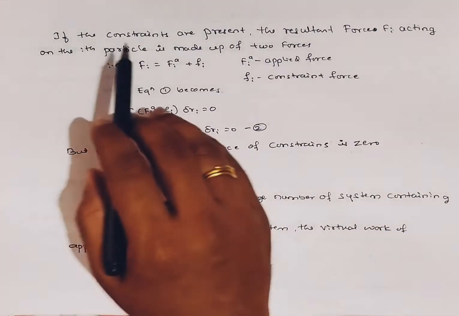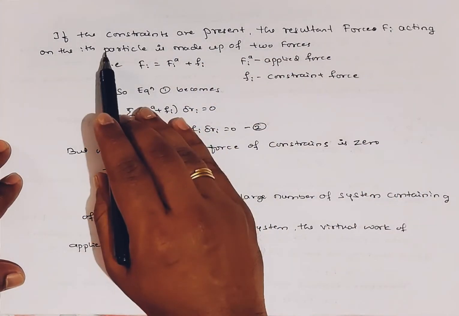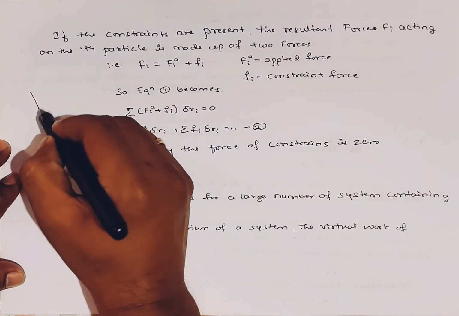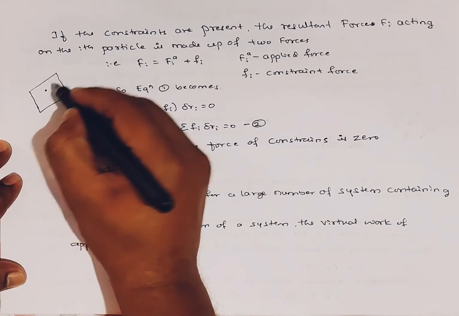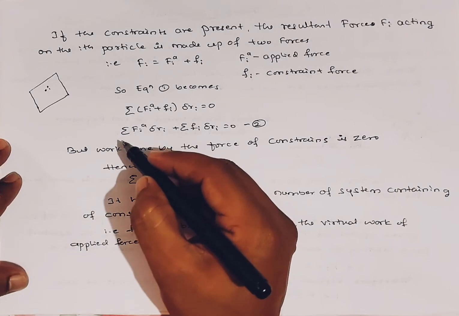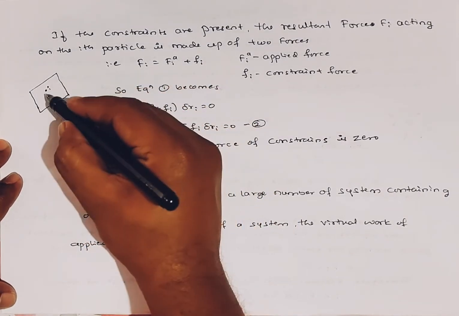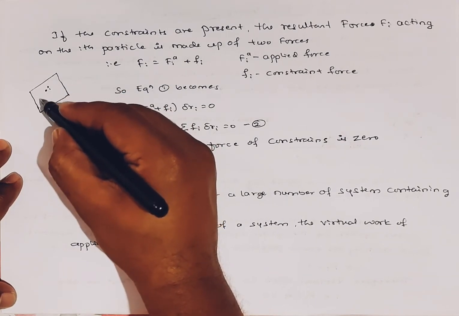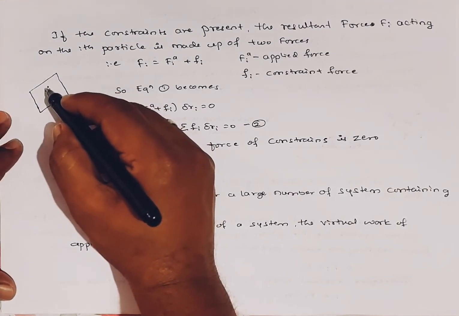If constraints are present, then the resultant force Fi acting on the ith particle is made up of two forces. Here in that system, on the ith particle, there are some constraints. The constraint may be that it should move in a particular direction only: only along the x-axis, only along the y-axis, or only along the z-axis. Any one of them, so some constraints are present.